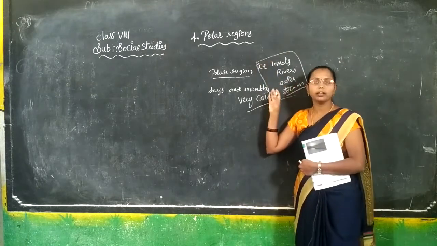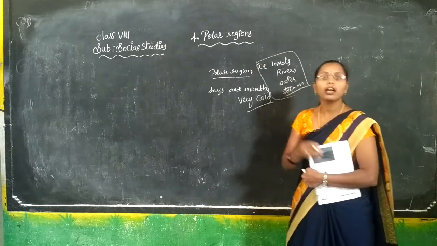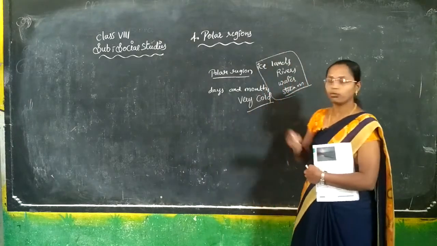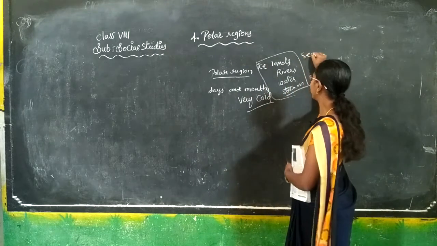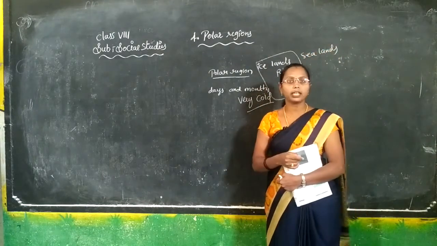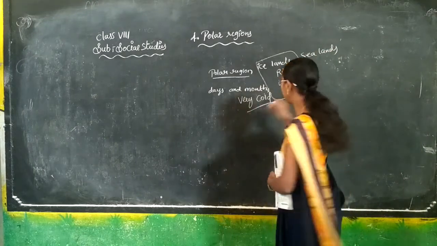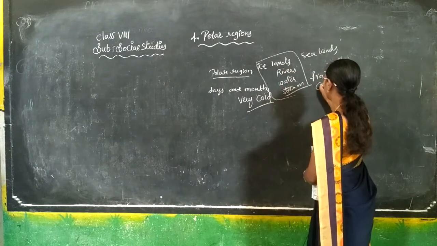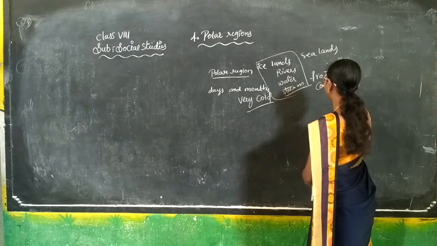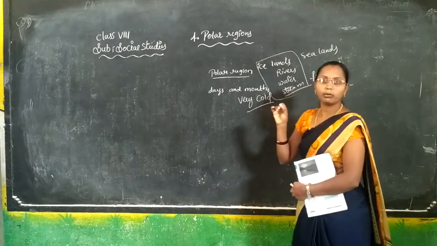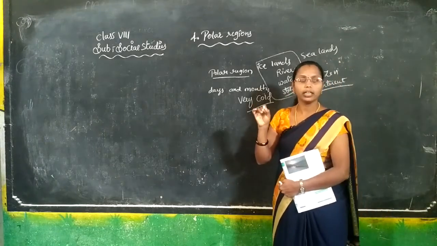Not only this, they are entering into the seas and the sea land also, and it will become a frozen continent. In the sixth and seventh class, we read about the frozen continent.